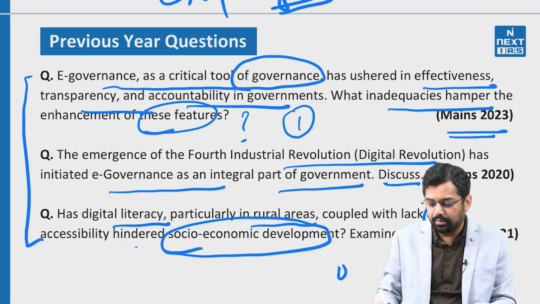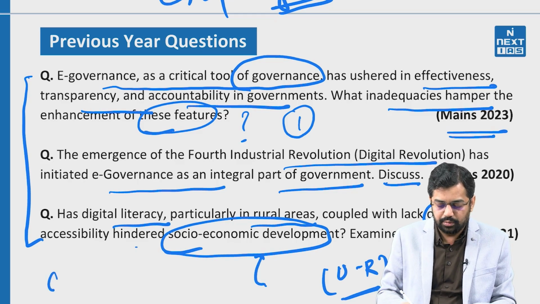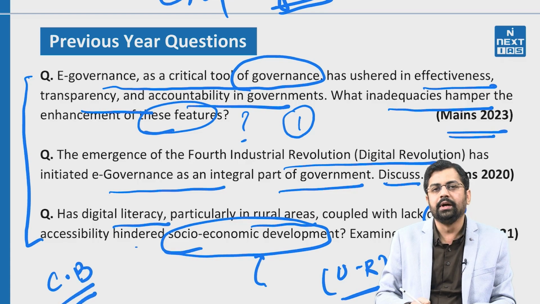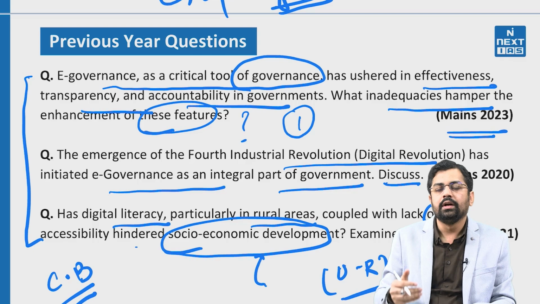Secondly, it is going to talk about the urban-rural divide and the lack of ICT and how this is going to impact socio-economic development. So the topic or the theme can be the same, and it can have multiple dimensions. Today's dimension is going to be talking about capacity building. Similarly, there can be a macro theme or a macro topic under which there can be multiple sub themes.